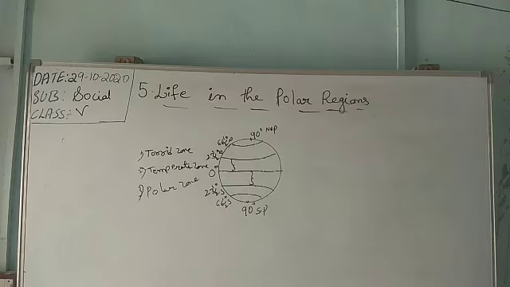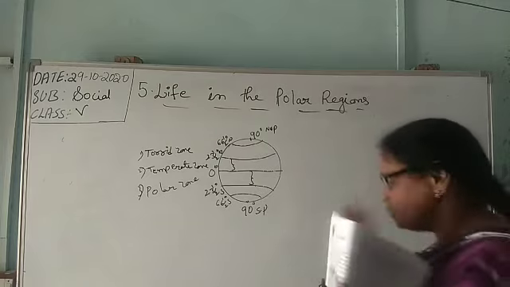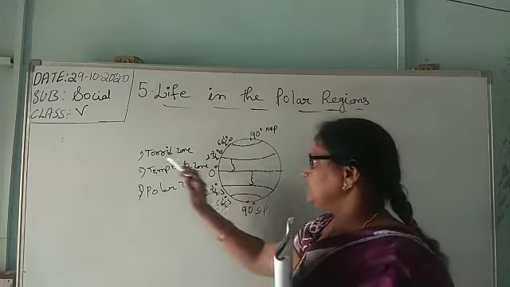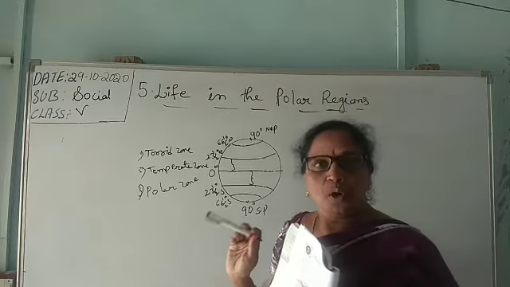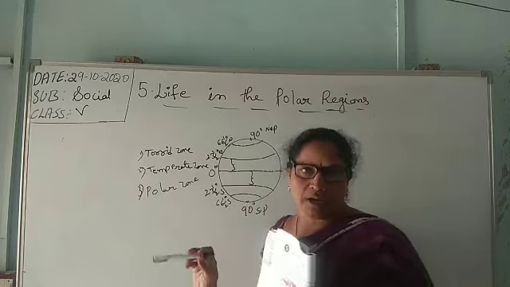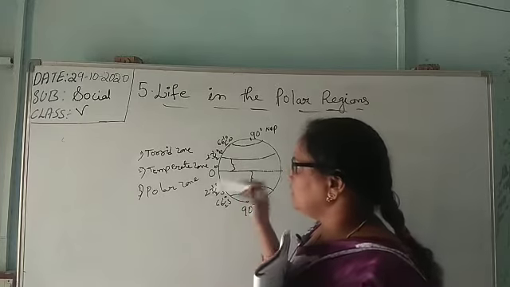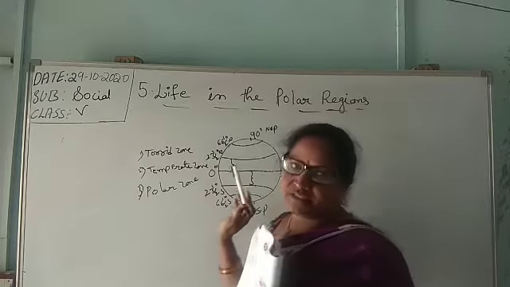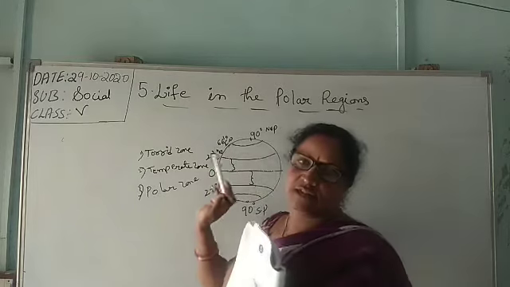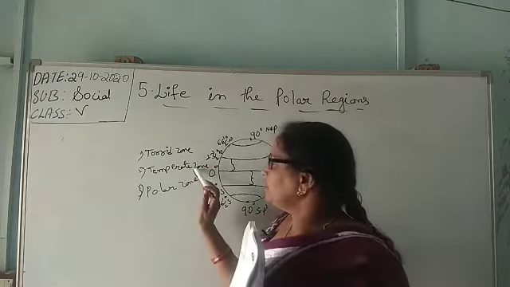Being near to the equator, these places, the torrid zone, are near to the equator. These places are the torrid zone or tropical zone. Why? Because these latitudes have been given the name tropical. The climate in this place is very hot and humid. And the temperate zone is from 23.5 degrees to 66.5 degrees on both sides. It is a temperate zone.